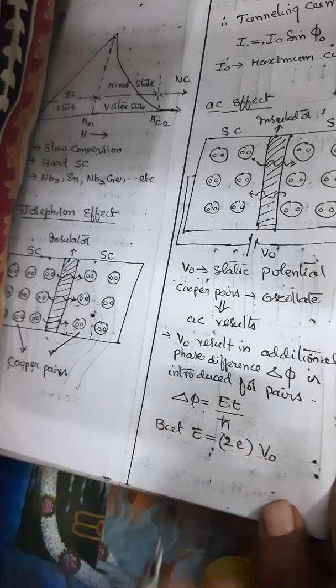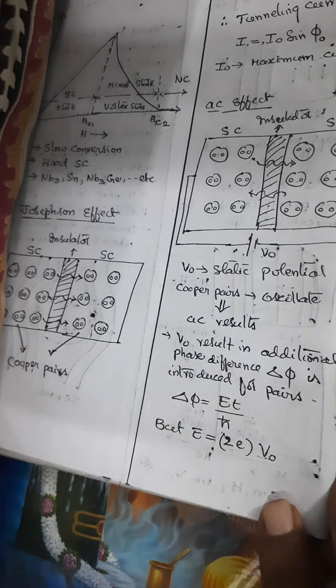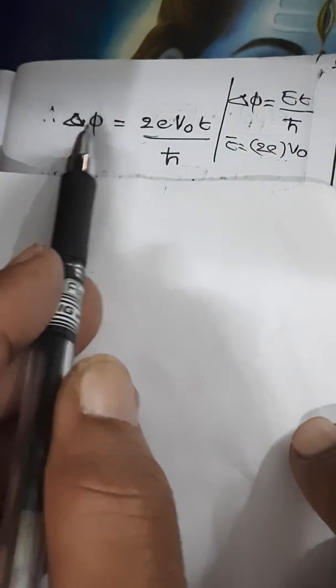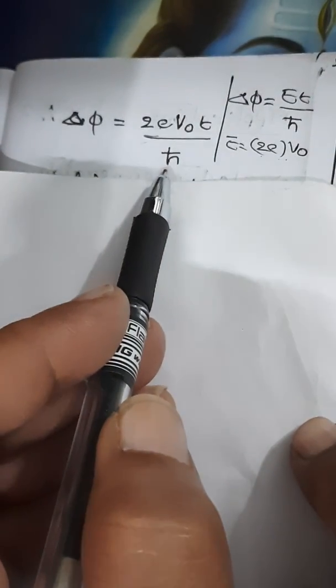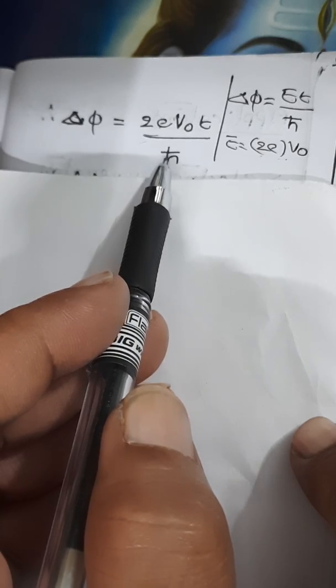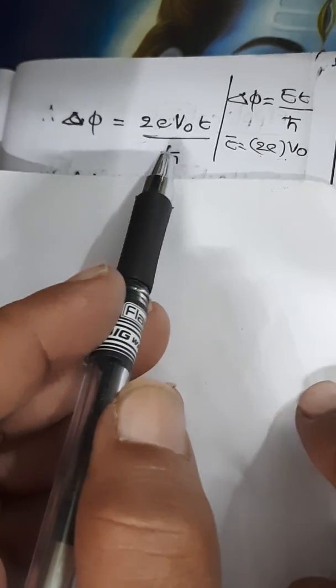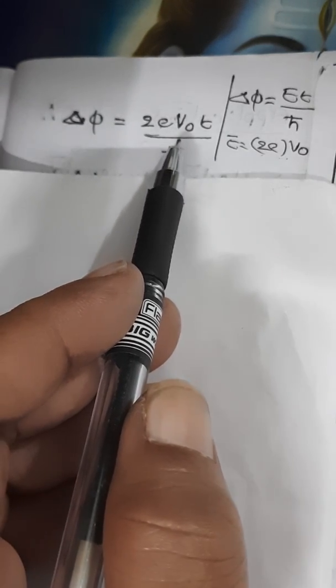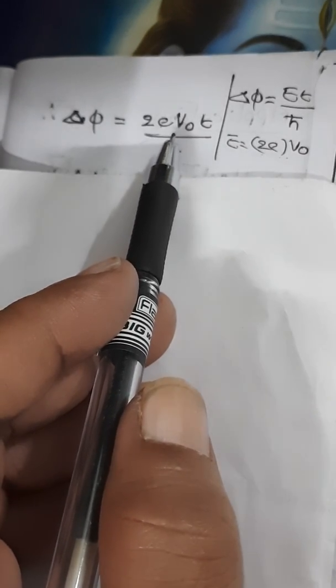So let us substitute and see what happens to the tunneling current in the AC Josephson effect. This is the additional phase difference, where E value is this. If you substitute this value in delta phi, you will get delta phi as 2eV0 t by h cut. Now, if you see the last equation, we got I equal to I naught sine phi naught.